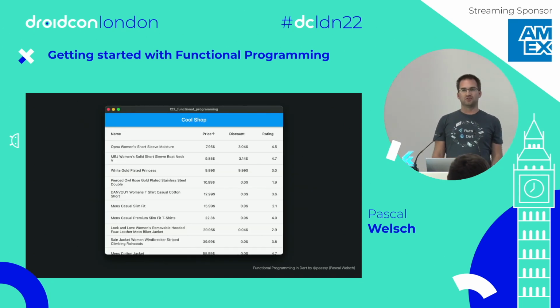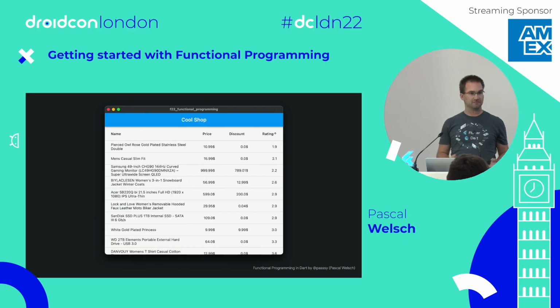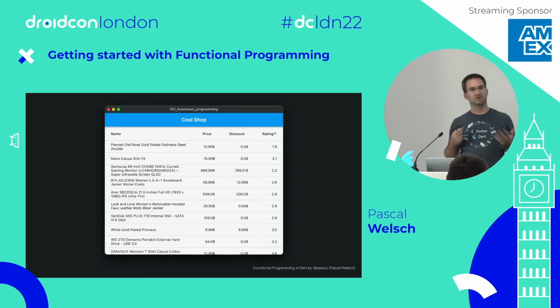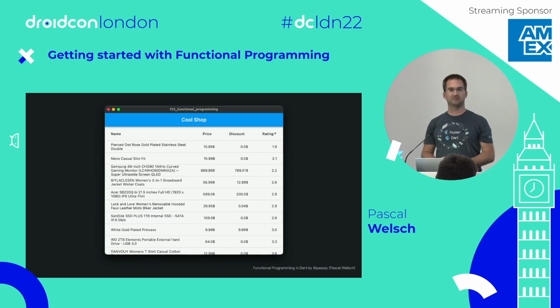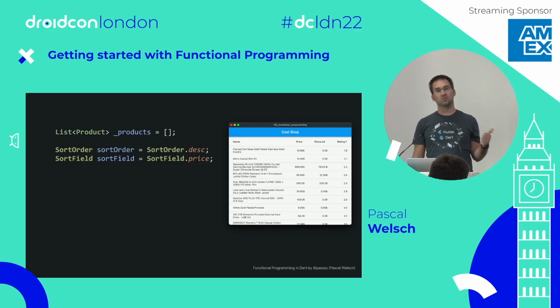This is an example I want to use today. It is some shop, some inventory system. We see a list of products, and we can sort them by price. We can sort them by rating. Easy, right? Think about how you would implement this. Let's start simple. What information do you actually need to draw that screen? When I thought about this, of course, we need a list of products. Cool, easy. Also, we need the field that we sort by, and we need the sort order. So with these three pieces of information, we can basically represent the whole screen.